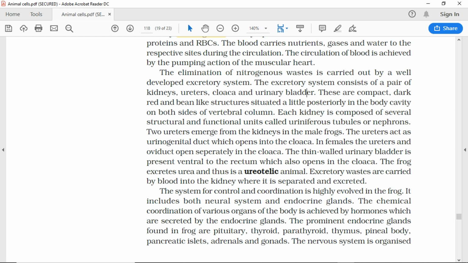These are compact, dark red and bean-like structures situated a little posteriorly in the body cavity, on both sides of vertebral column. Each kidney is composed of several structural and functional units called uriniferous tubules or nephrons. 2 ureters emerge from the kidneys in the male frogs. The ureters act as urinogenital duct which opens into the cloaca.